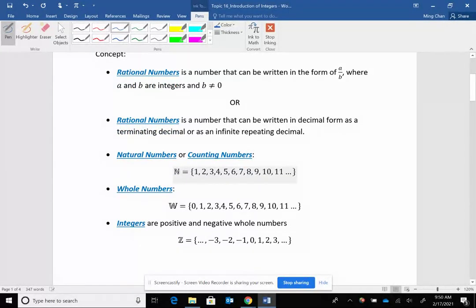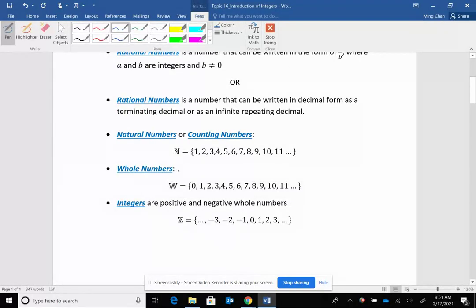Natural numbers, or counting numbers. This is the symbol for the natural numbers. Natural numbers always start out with one. Think of natural numbers as numbers that naturally occur. A long time ago, when somebody saw a thing, that's one thing. When somebody saw two of the same thing, that's two things. So natural numbers, the things that naturally occur, are one, two, three, four, and so on. A lot of students think zero should be a natural number, but it is not.